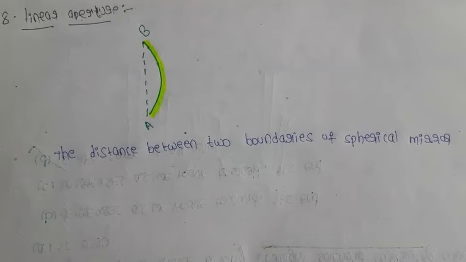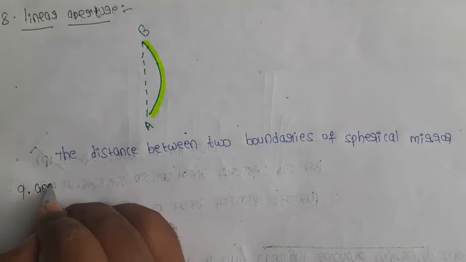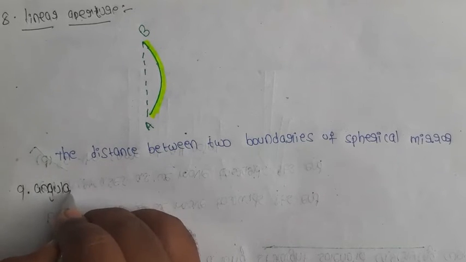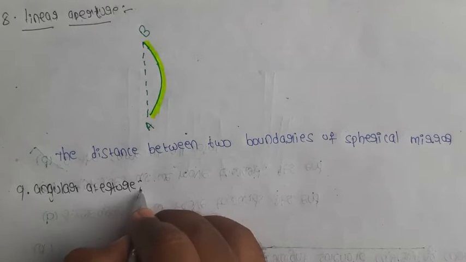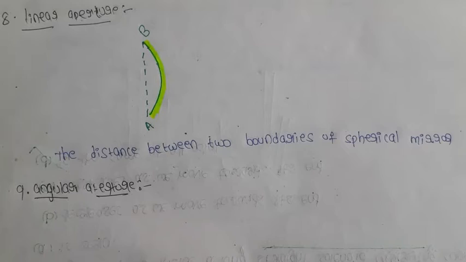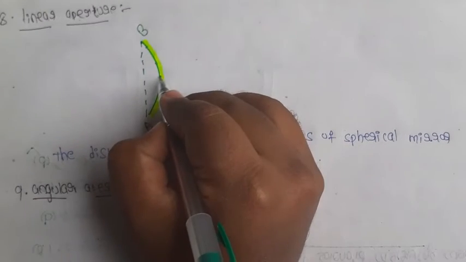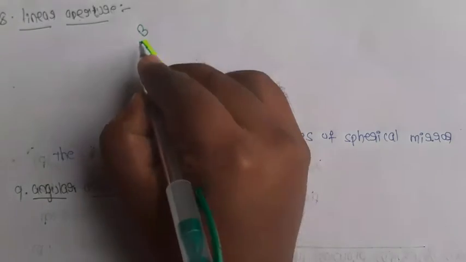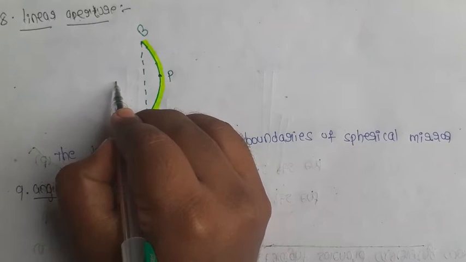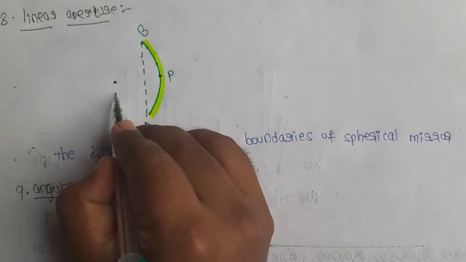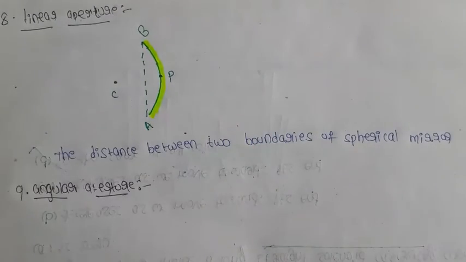Next definition, angular aperture. So what is meant by angular aperture? Same spherical mirror. Where is the pole of the spherical mirror? The center of the spherical mirror is called the pole. And where is the center of curvature? This is the center of curvature. Center of curvature means the center of the hollow sphere. So this is the center of the hollow sphere.